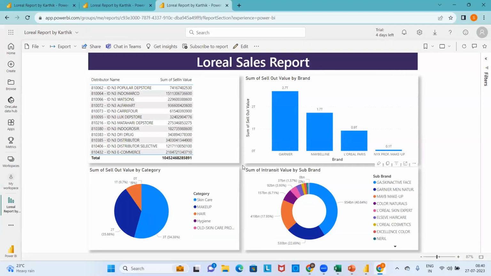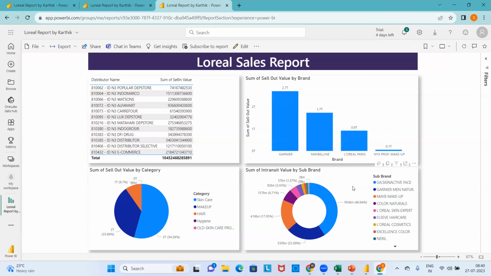So we'll just look into the report. He has given distributor-wise selling, sellout value by each brand, sellout value by category, and in-transit value by subcategory and sub-brand. So there are different categories, and we can say which category is performing, which brand is performing, which distributor is showing the sell-in value, and what the in-transit value is for the sub-brand. See, within a class time, we are able to build a very basic sample report.